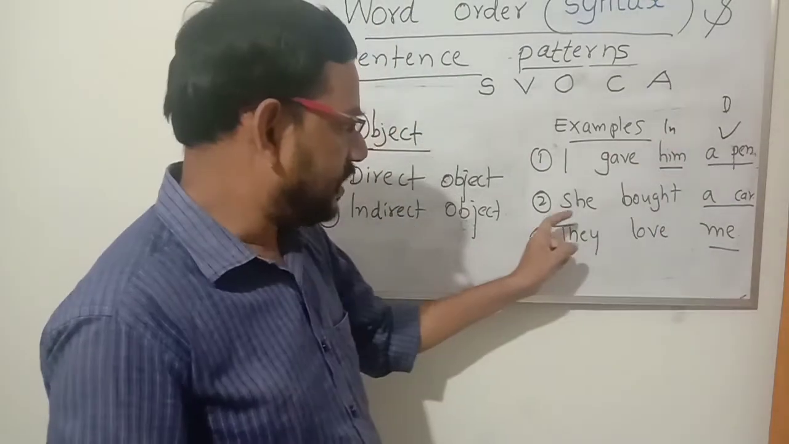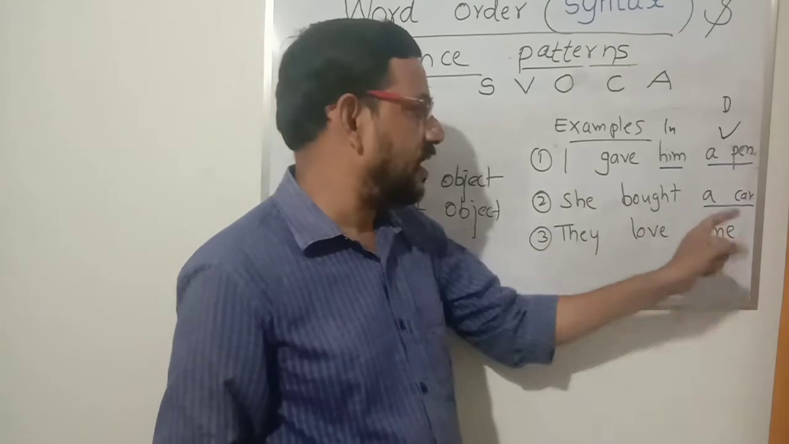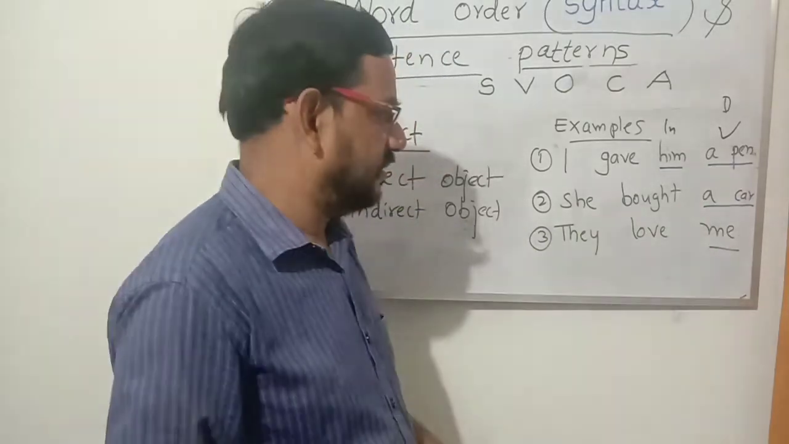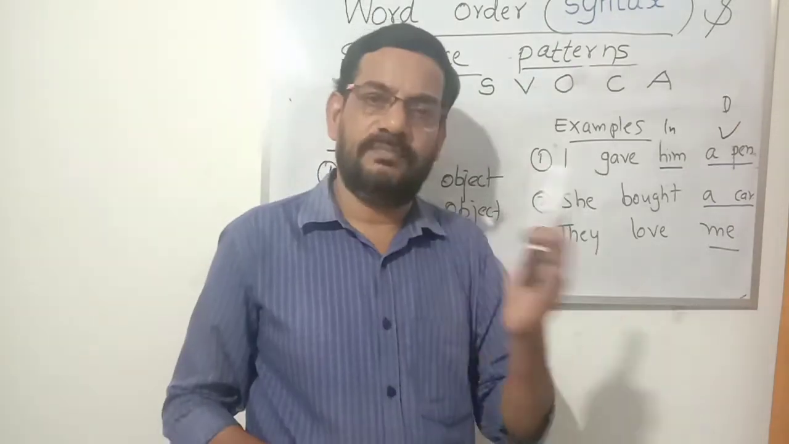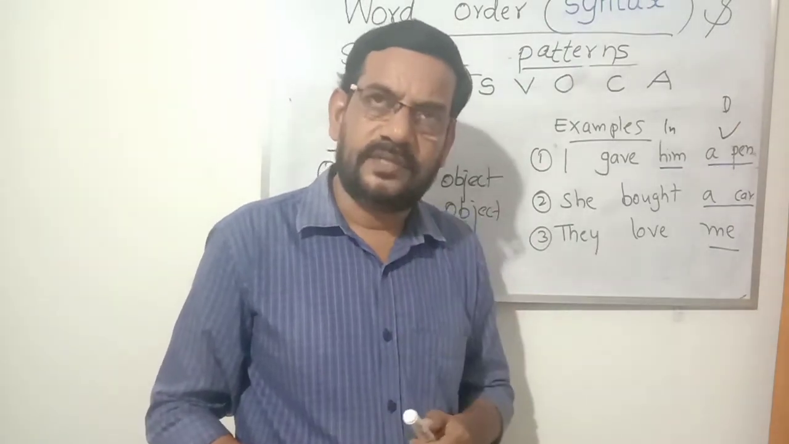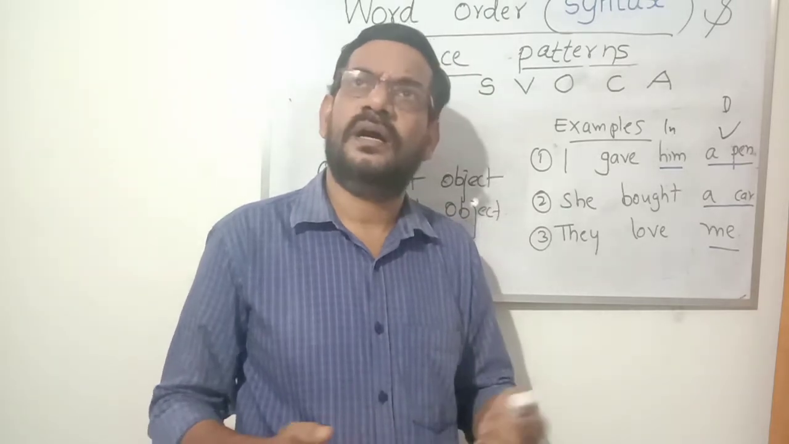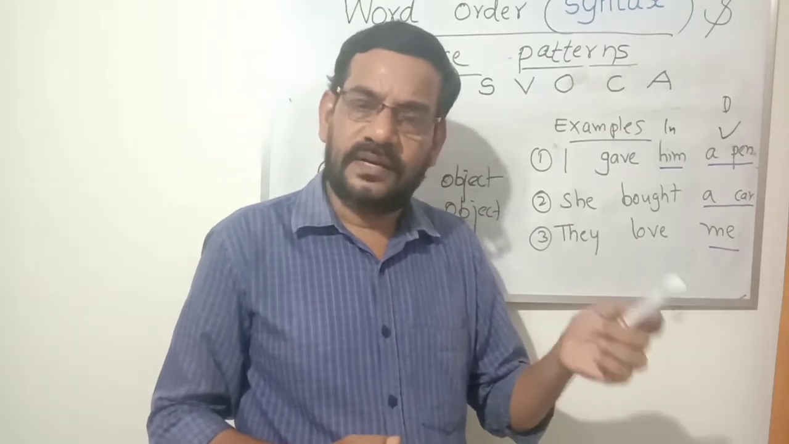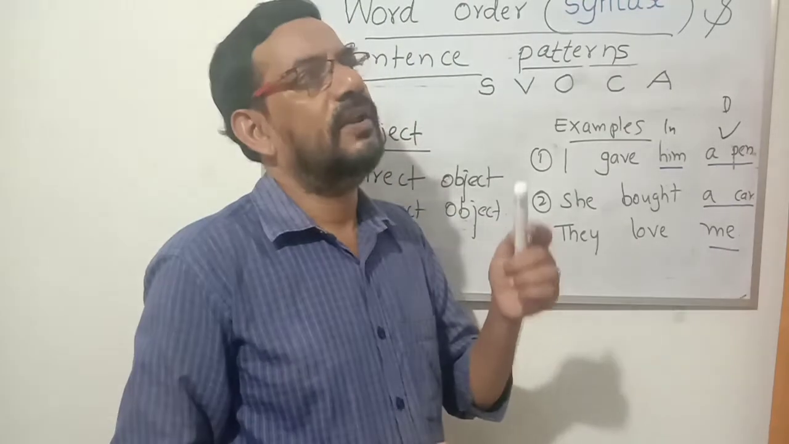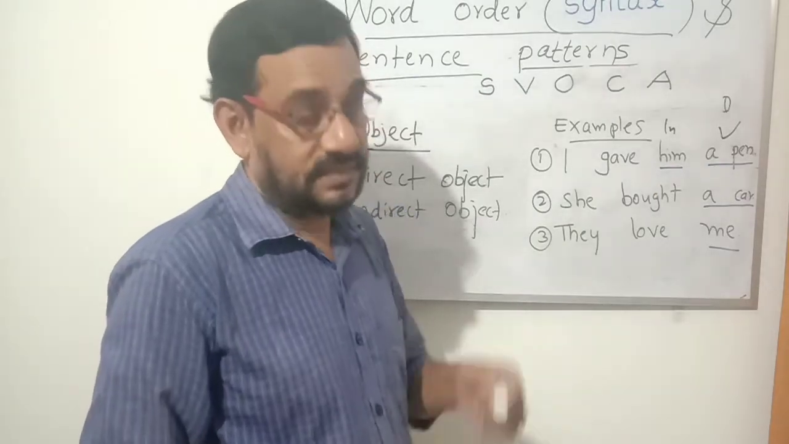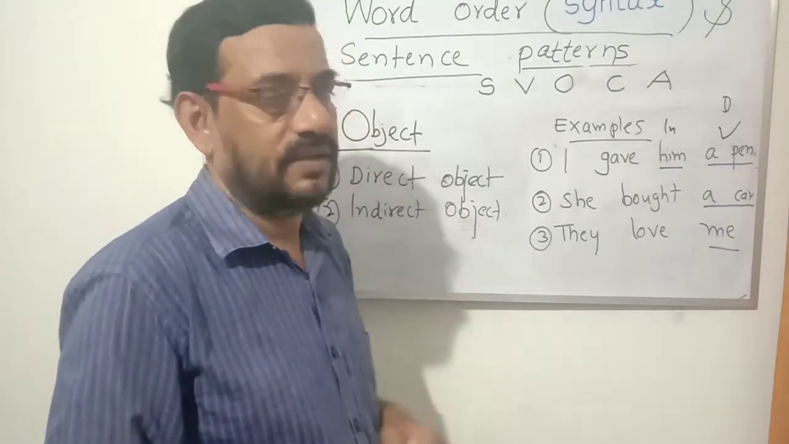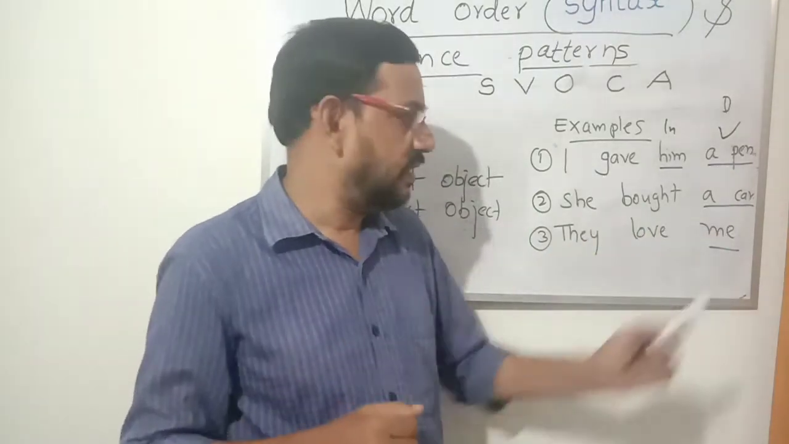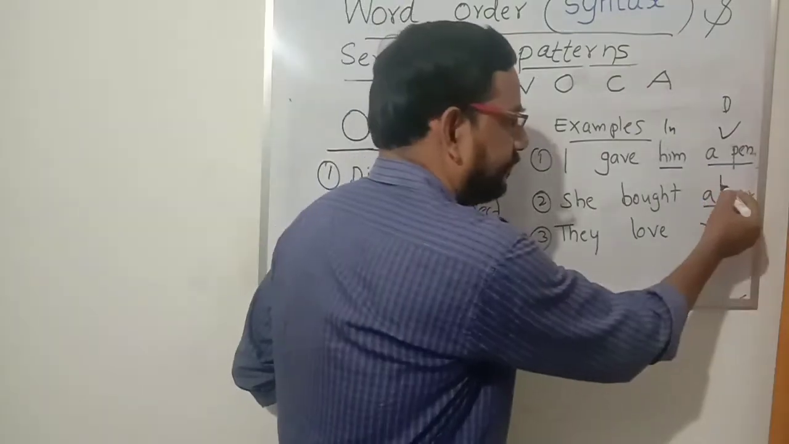Okay. Now we check the second sentence. She bought a car. She bought what? A car. Obviously, when somebody says she bought, you will have a doubt in your mind. She bought. What she bought? I have no idea. What did she buy? When we get the object, we will get a complete idea. Otherwise, we will not be satisfied with that sentence. Still, we will have a doubt in our mind. What did he buy? Or what did she buy? She bought a car. She bought what? A car. That is direct object.